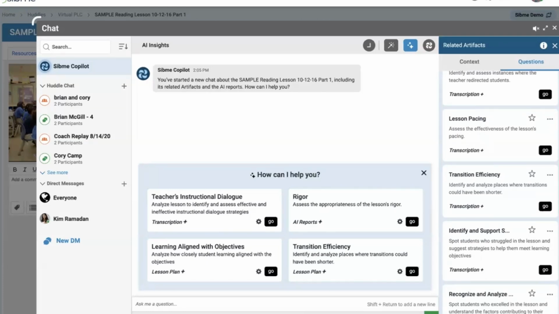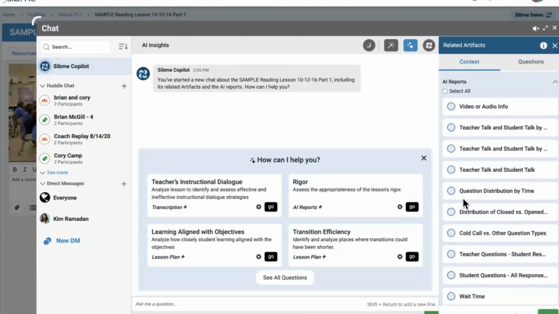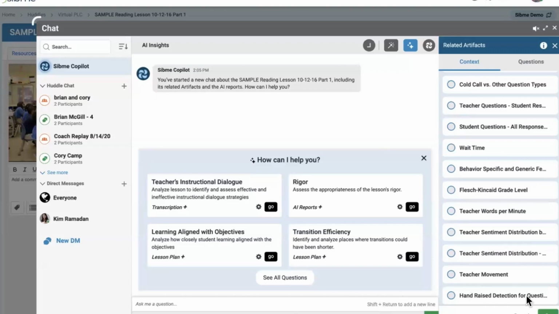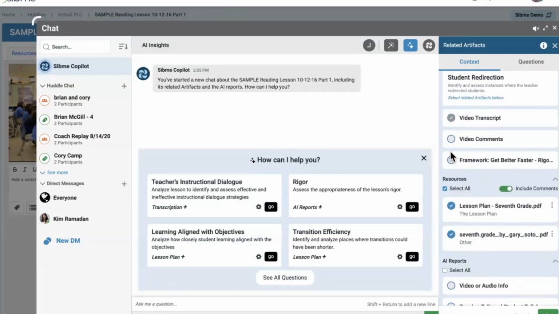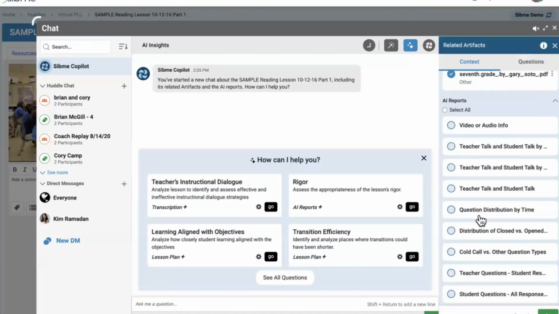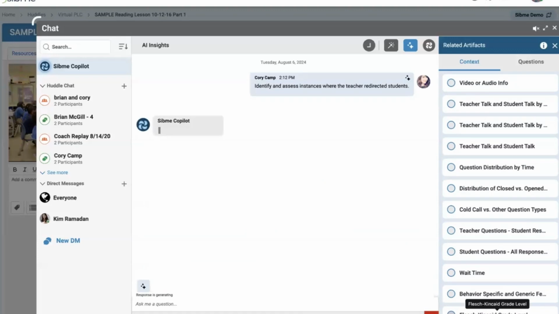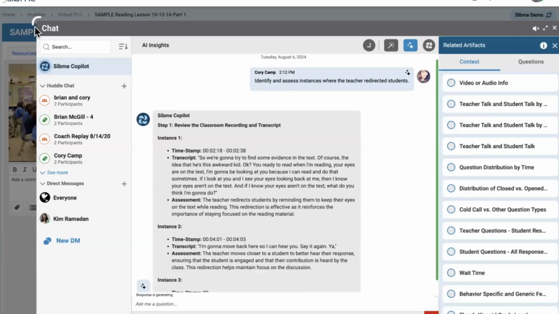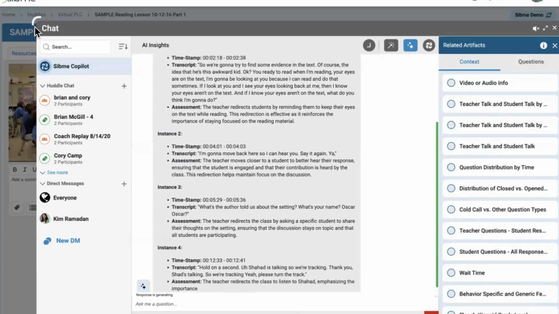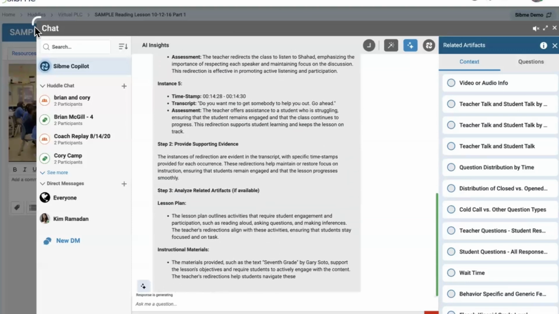Simply clicking go on any of these will then pull up the option to, if you want to, it's going to select just the things that are minimally required. But if I wanted to add some other things in here, I can. And then I'm going to click go here once more on the bottom right of my screen. And so now it is thinking about that prompt and all of the resources behind this screen. So it's looking at that transcript, it's looking over at those resources, anything that's needed for that prompt that I put in.